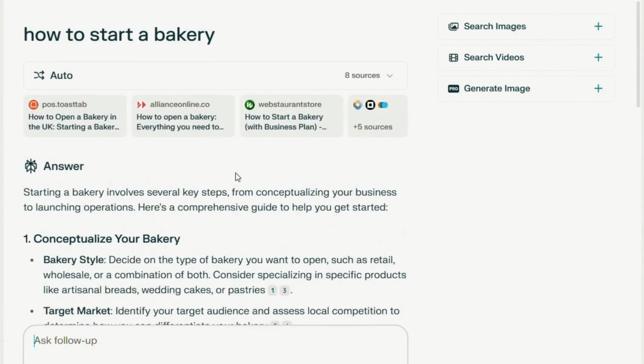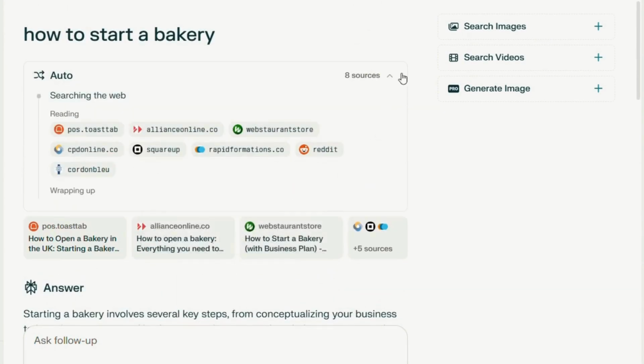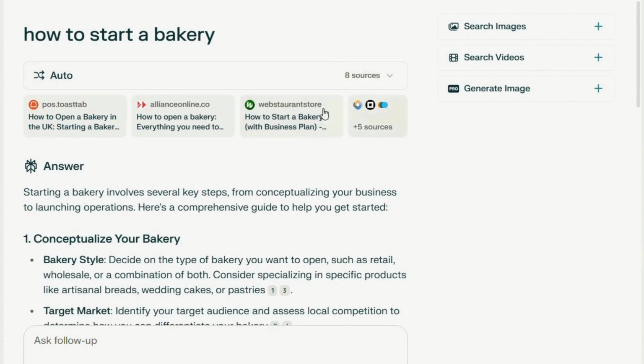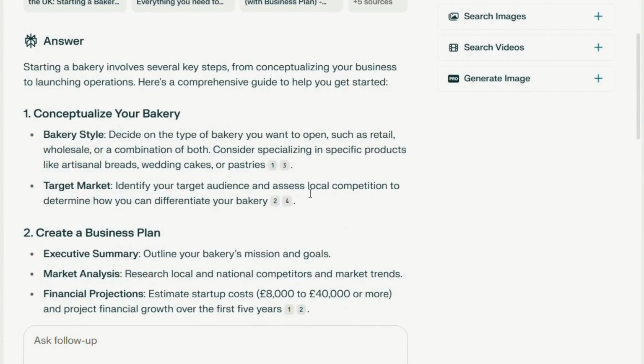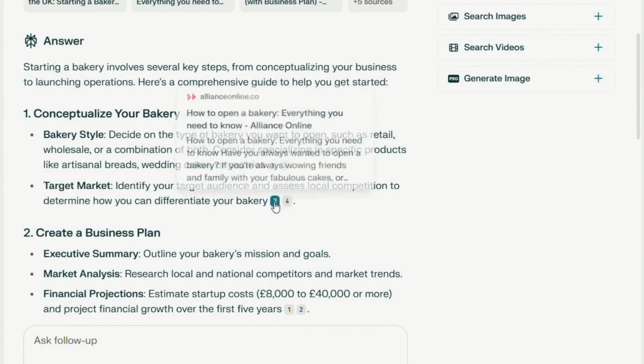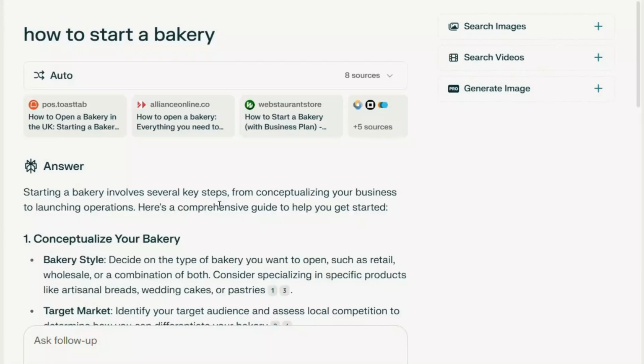You can see the sources up there, and if I click down, you can see all the sources it's got the content from, and it marks them inside the content. So as I scroll down here, you can see, for example, this was taken from source number 4 and source number 2. So that's very useful with Perplexity. Now I'm going to go back to my home page.